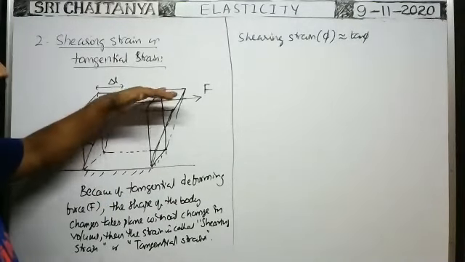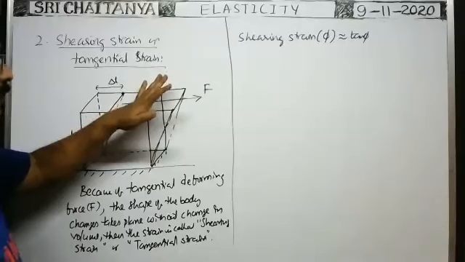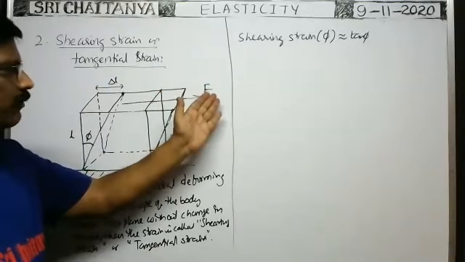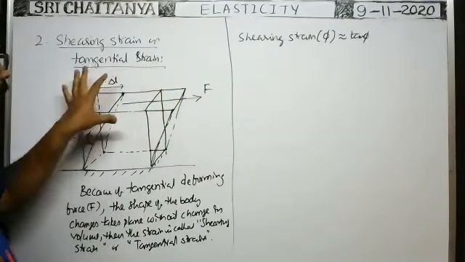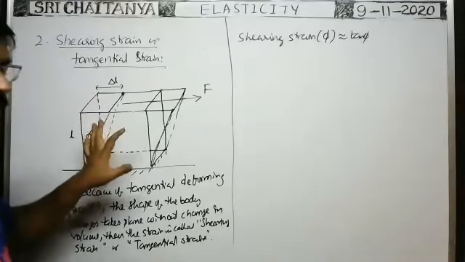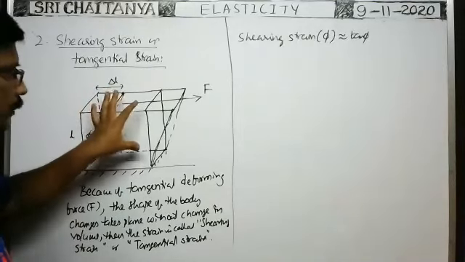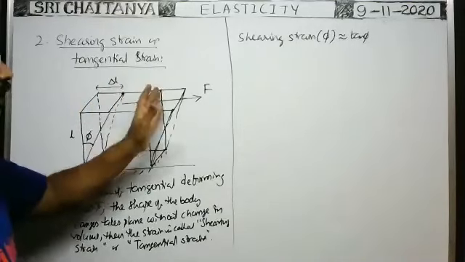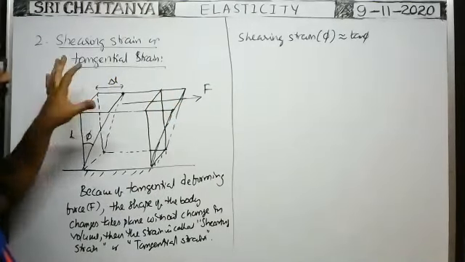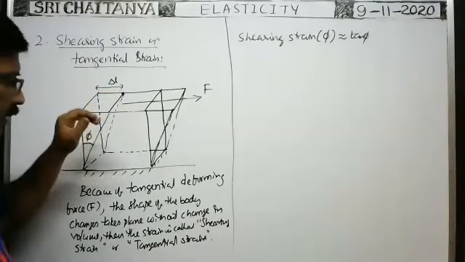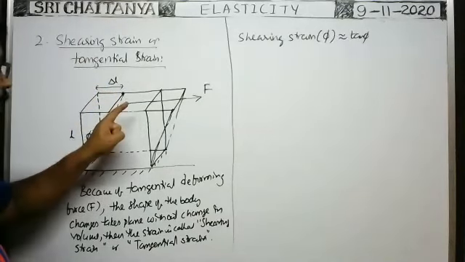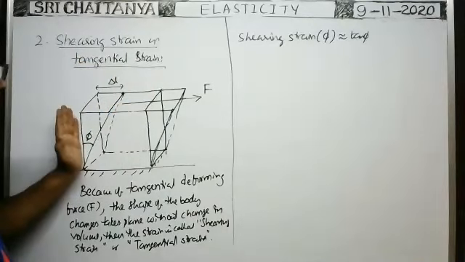That means we apply a deforming force on a body so that the body undergoes strain, and when you remove the deforming force, the body has to come back to the original position. Original position means the body behaves like an elastic body. So if after removal of the deforming force it comes back to the original shape or size, then it is within the elastic limit.